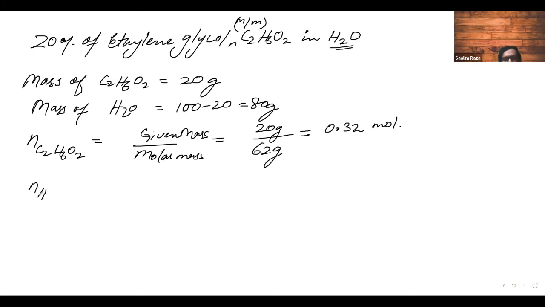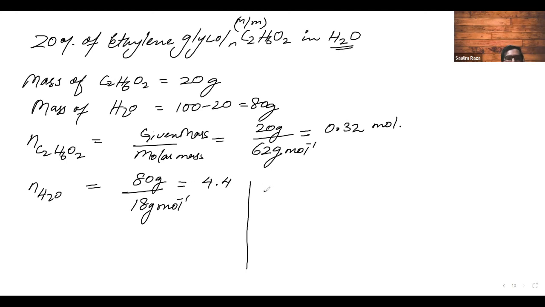The next is the number of moles of H2O. This will be equal to given mass upon molar mass. What is the given mass? 80 grams. The molar mass of H2O is 18 grams per mole. So this will be equal to almost 4.4. Right, Fatima?